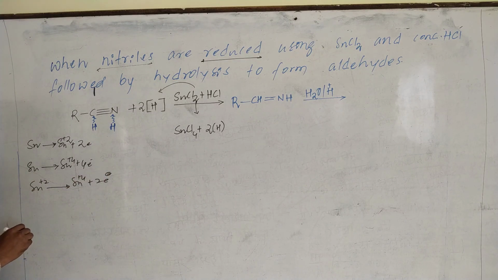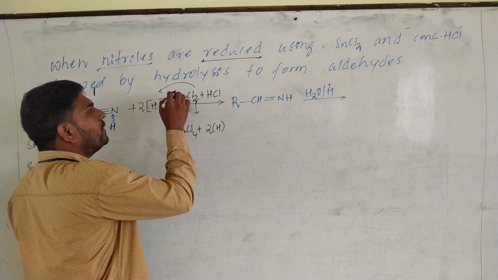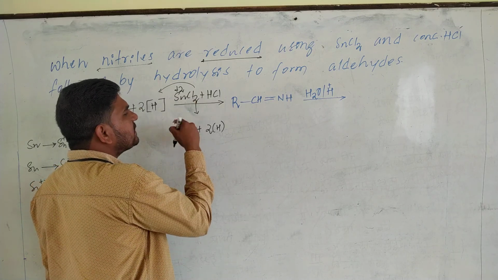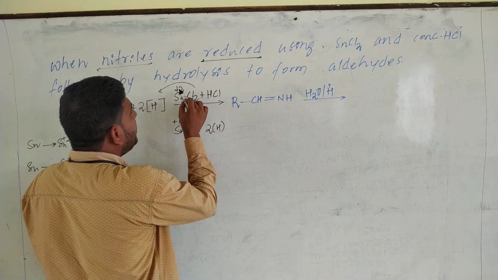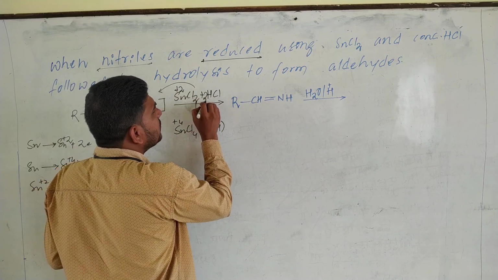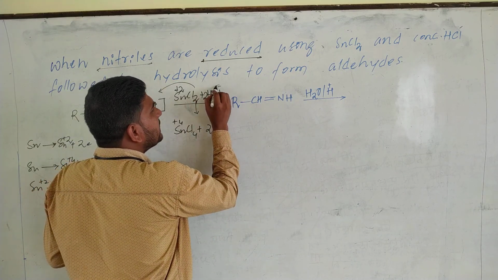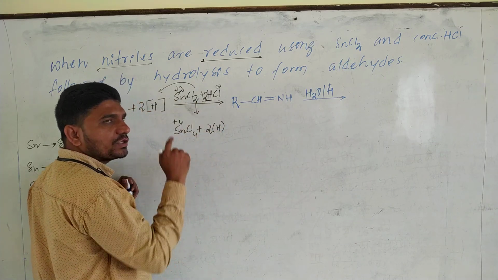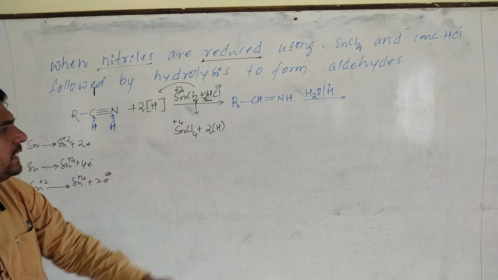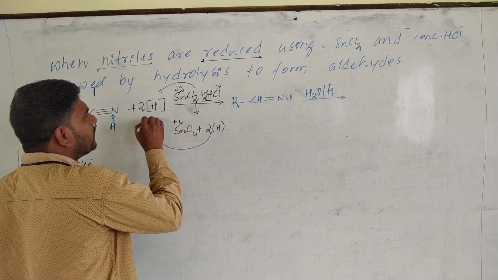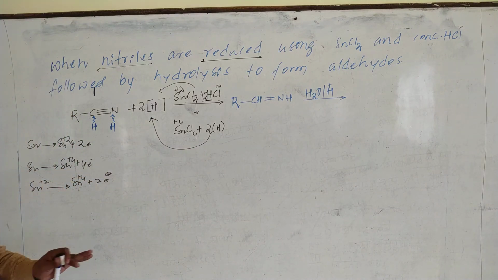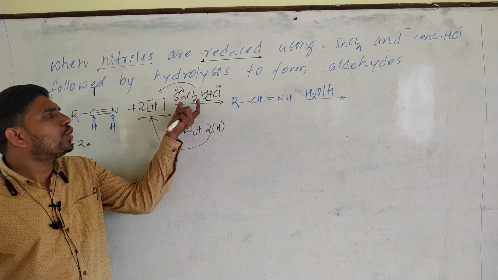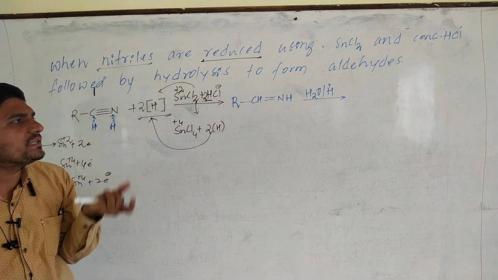It reacts with 2 HCl, the 2 Cl minus combine with Sn to become SnCl4, and 2 hydrogens remain. Those same hydrogens I wrote over here are used for the reduction process. Understood? These nascent hydrogens are produced by the combination of stannous chloride with HCl.